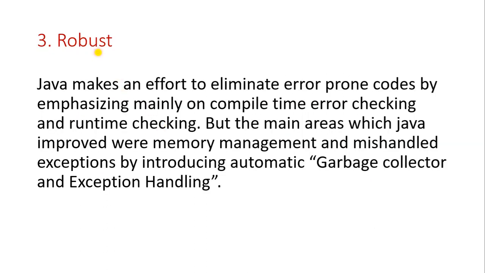Okay, the next feature is robust. Java makes an effort to eliminate error-prone code by emphasizing mainly compile time error checking and runtime checking. But the main areas which Java improved were memory management and mishandled exceptions, by introducing the automatic garbage collector and exception handling.